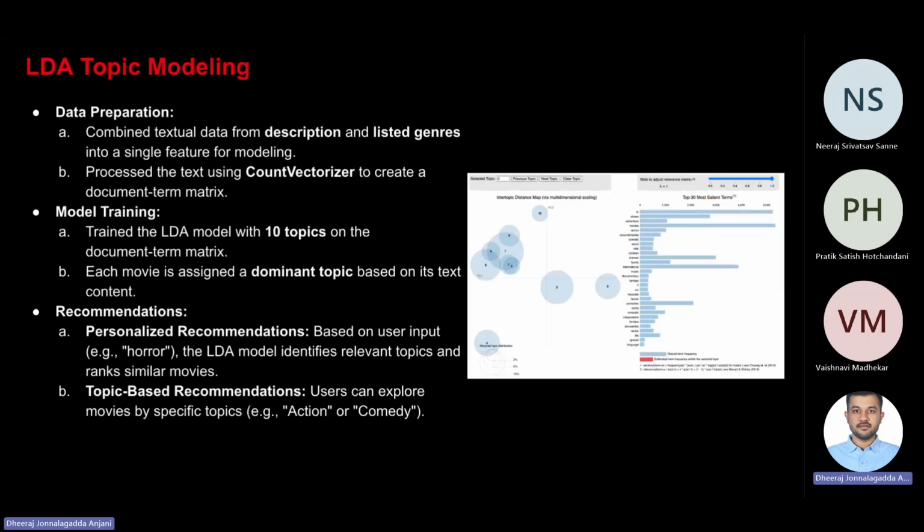The reason it was less successful was that the thematic topics generated by LDA were often too generic and grouped unrelated movies under the same topic. It also lacked precision for personalized recommendations, as the probabilistic topic distribution didn't always align with the user-specific inputs. And my teammate will continue from here.